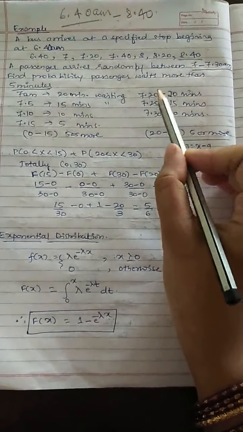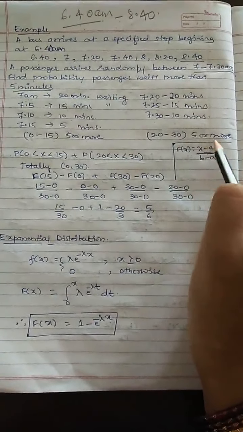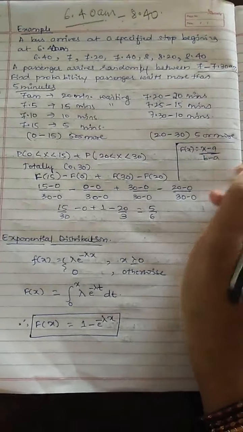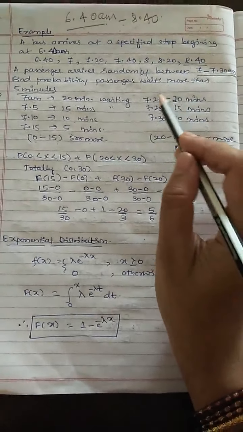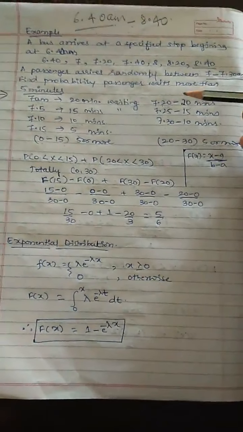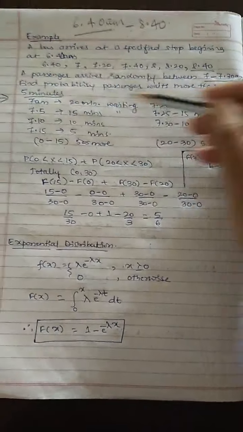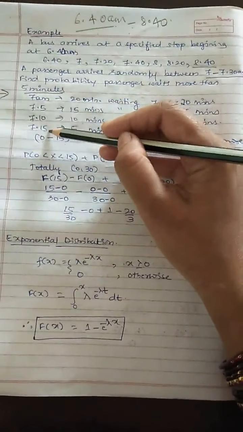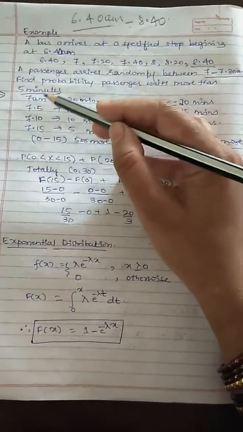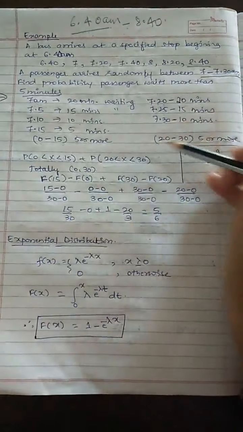So if he is arriving between 20 and 30, then also he has to wait for 5 or more than 5 minutes. If he is arriving exactly at 7:20 and 7 am, no waiting. But we are saying between 7:20 and 7:30, or between 7 o'clock and 7:15. Okay, so between these two timings he is waiting.